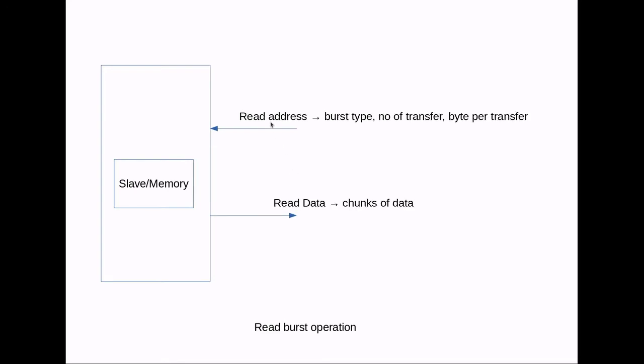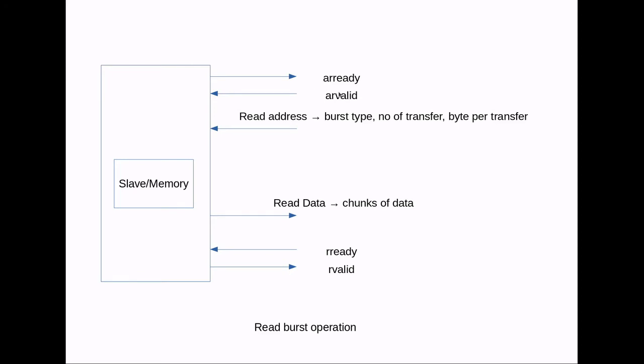In read address there are signals like burst type, number of transfers, and bytes per transfer, and in read data we will get chunks of data. What is the meaning of chunks? Some pieces of data, right? As we can see, and as we already discussed in our previous session in AXI part 1,